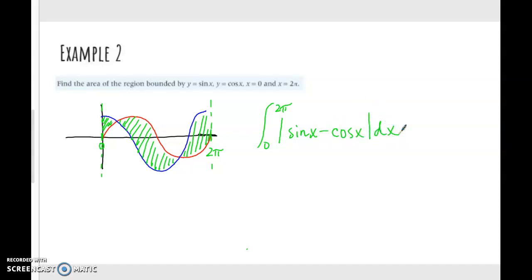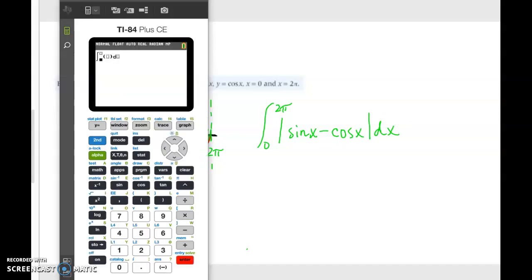Okay? And so on our calculator, from 0 to 2 pi of, and here in this parentheses, we can type out the absolute value of sine x minus cosine x, or we can again go to our y vars since we already had it typed in there. So I'll just use the y vars.